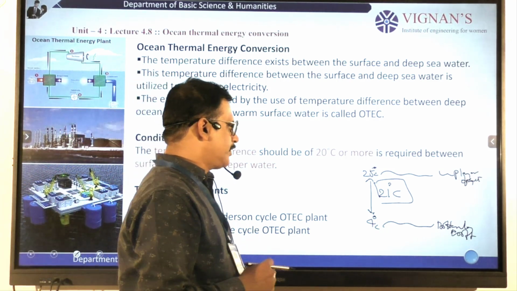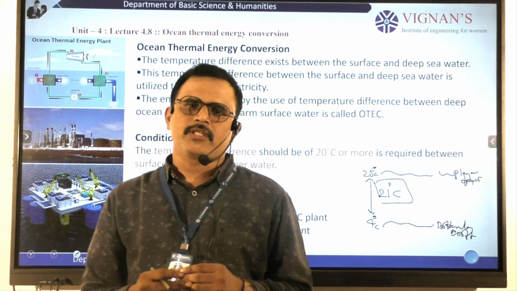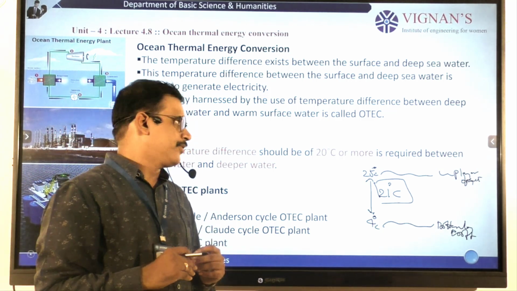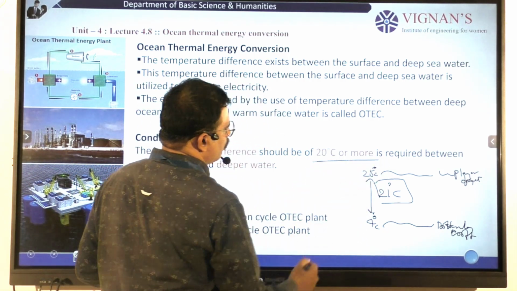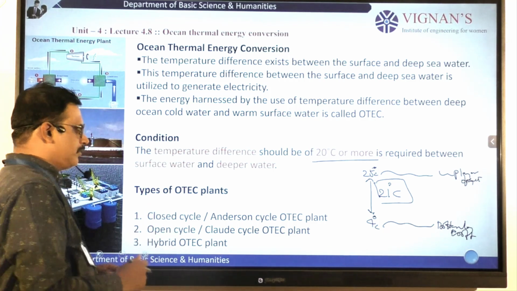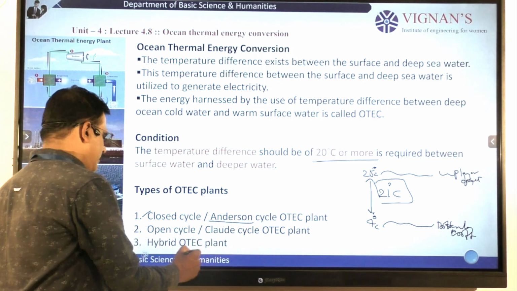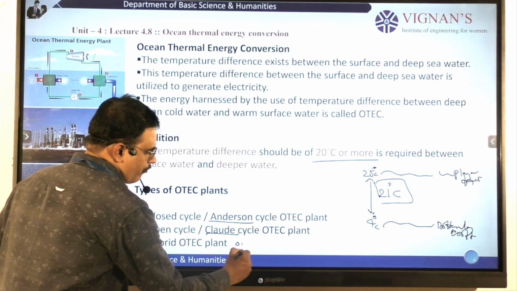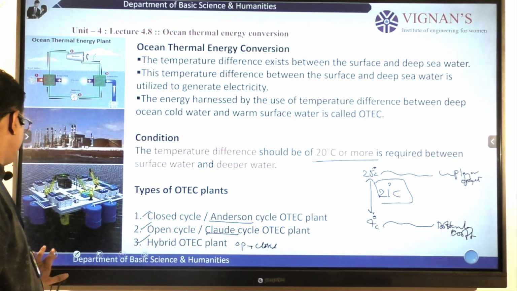So this temperature difference is the minimum requirement for running an ocean thermal power plant, right? The condition we understand here is that it should be 20 degrees or more. We observe three types of ocean thermal energy conversion. One is closed, known as Anderson. Second is open, Claude cycle, and third is hybrid, a mixture of open plus closed.